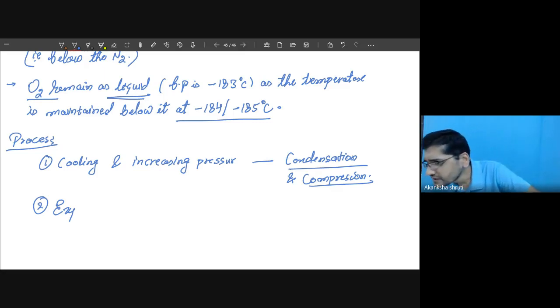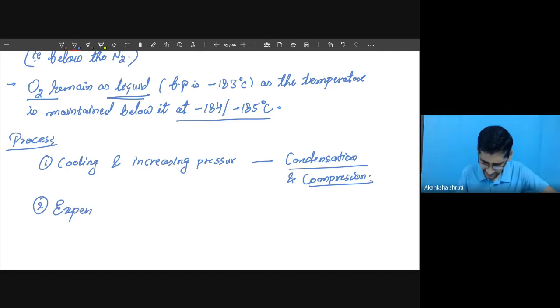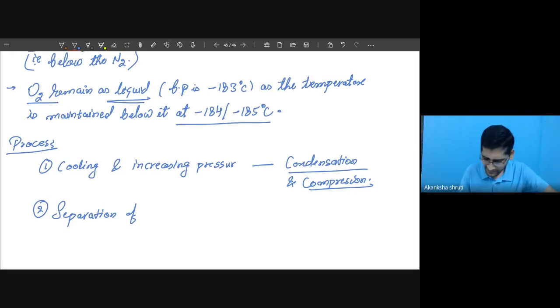Or you may write the separation first. There is separation of what? Solid CO2, called dry ice. So it is your dry ice, this solid CO2.